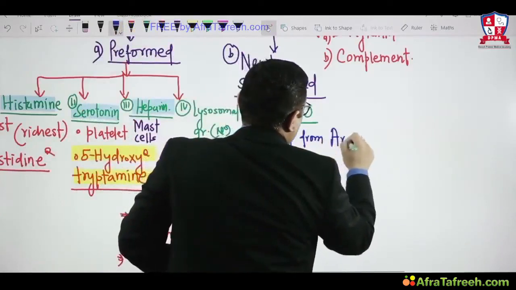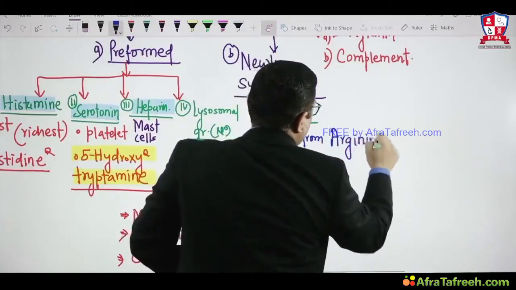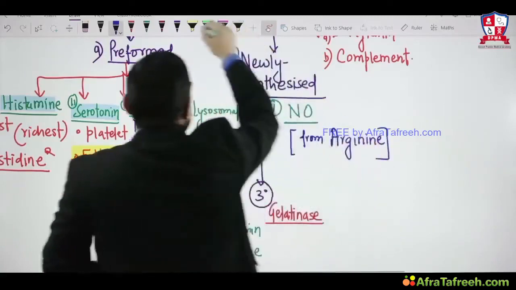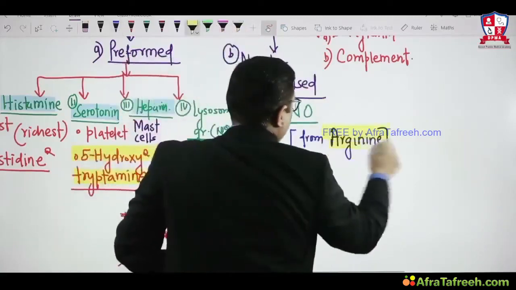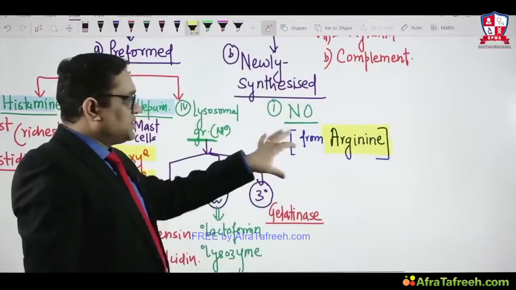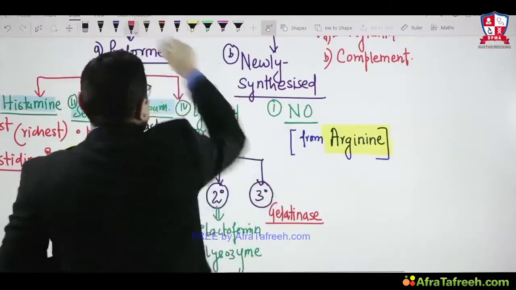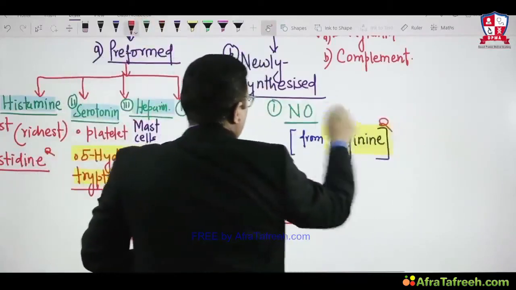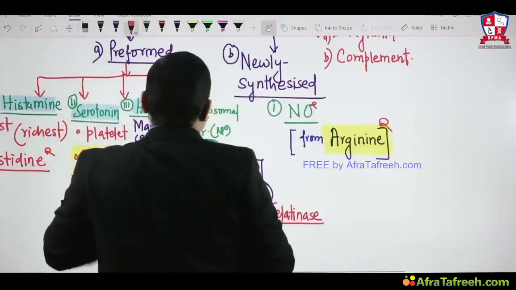It is synthesized from arginine, and this was the question in this All India exam, right? They are synthesized from arginine. So nitric oxide is synthesized from arginine. This was the question in this All India exam, so that is the point we have to keep in mind.